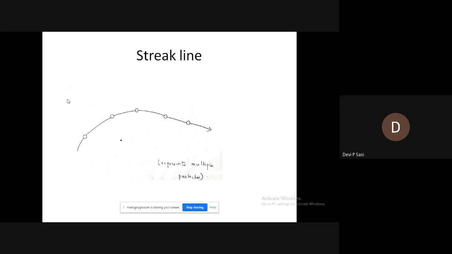So the orientation of the streak line changes as the direction of flow changes. That's the difference between path line, streak line, and streamline. Okay, thank you.